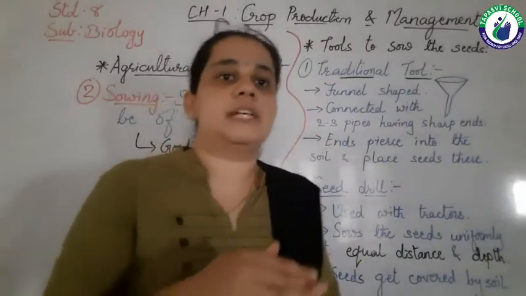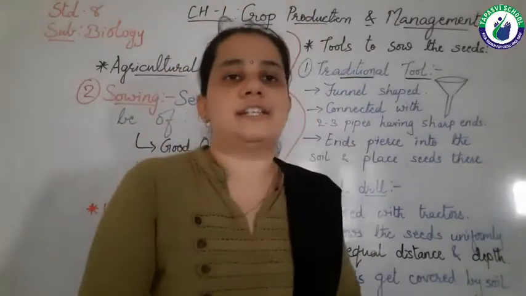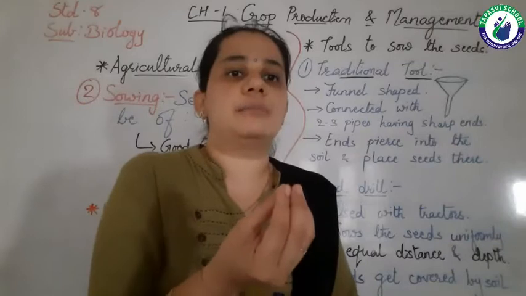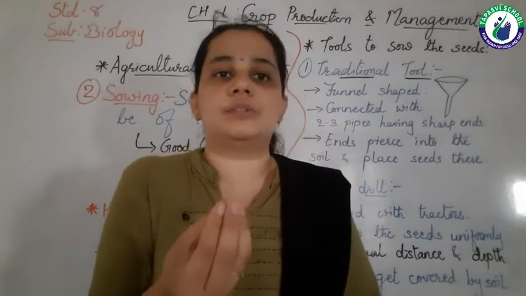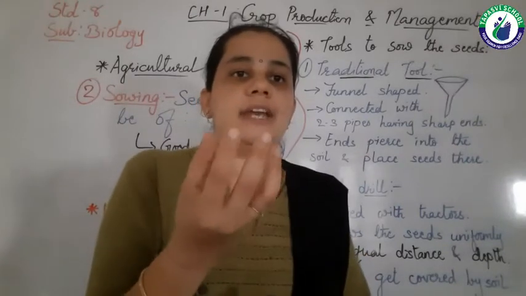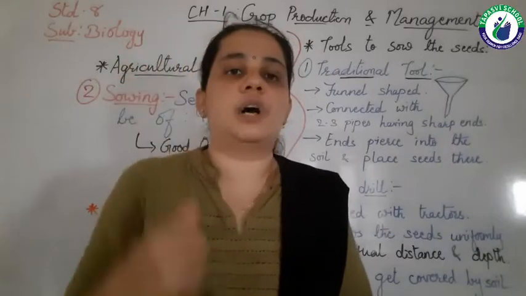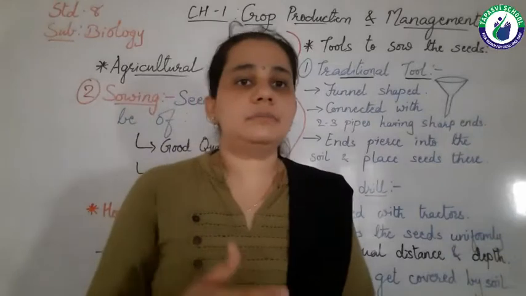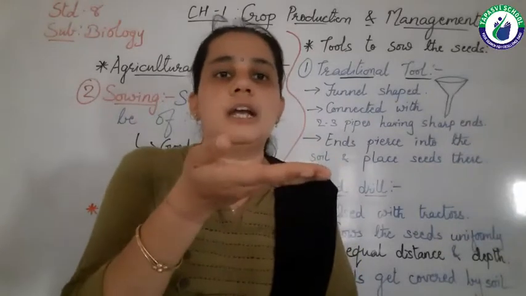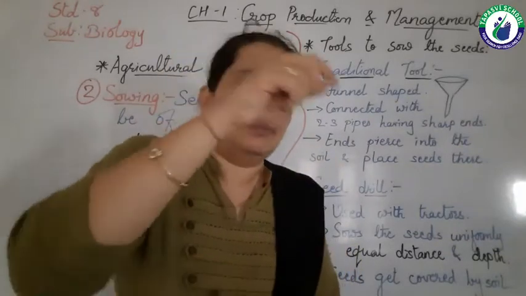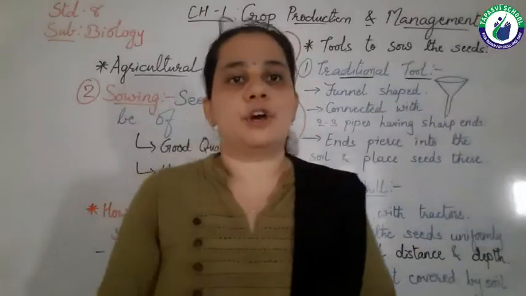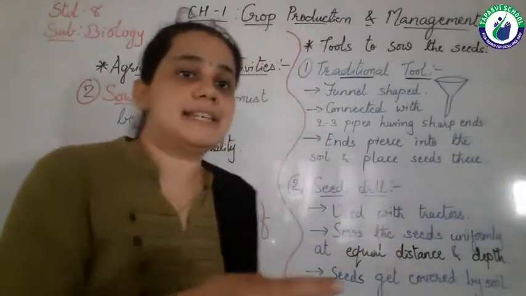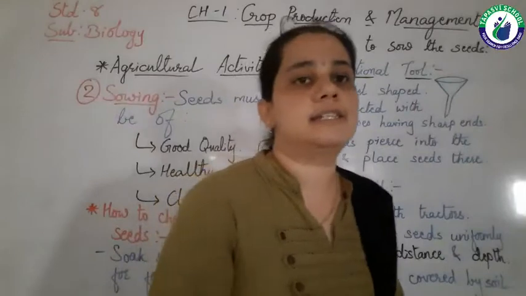Because if the seeds are very deep inside the soil, they cannot germinate, they cannot receive the sunlight, and that's why they cannot flourish into a new plant, right? And seeds must not be on the top, because birds flying over our fields can easily eat these seeds.